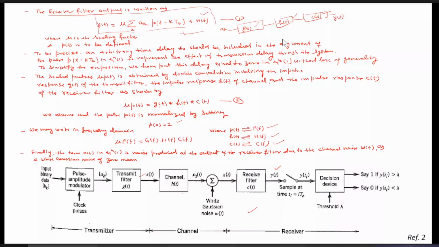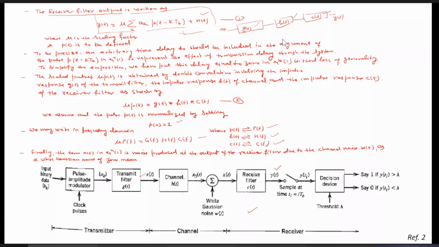So mu P(f) will be nothing but G(f) H(f) C(f). This is the impulse response of the whole system, considering the transmit filter, channel impulse response and the receive filter, which is given by p(t). And this one is the transfer function of the whole system, considering the transmit filter, channel and receive filter.